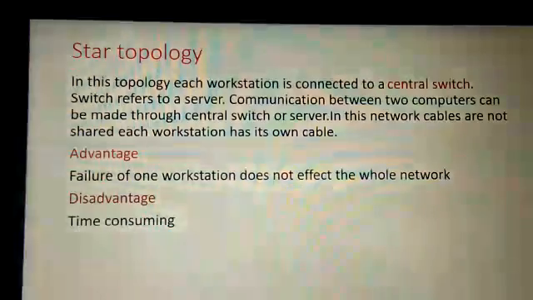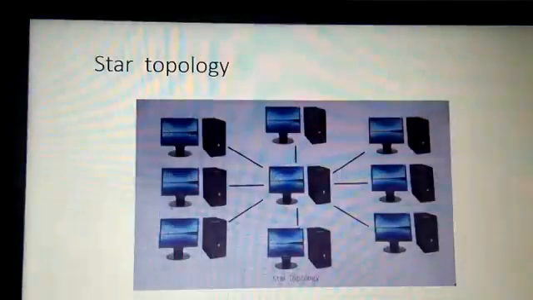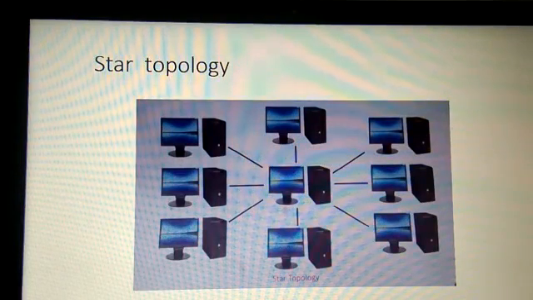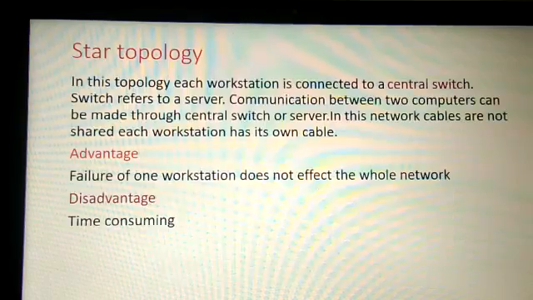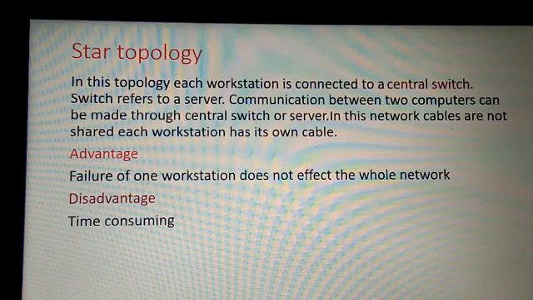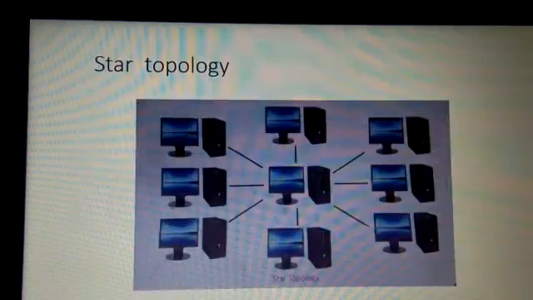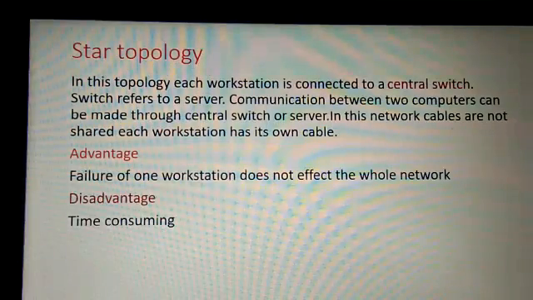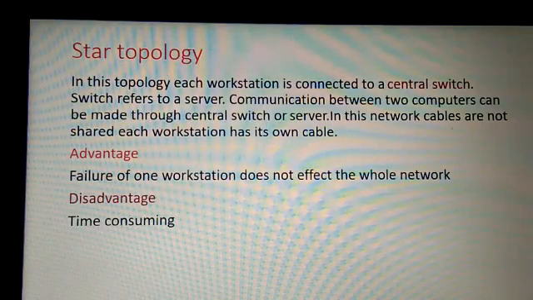Next is star topology. In this type of topology, each workstation is connected to the central switch, and this switch is known as a server. Communication between any two computers can be made through this central switch or server. When any workstation transmits data, it first sends the data to the central switch or server, and then the data goes to the destination. Cables here are not shared, and each workstation has its own cable.